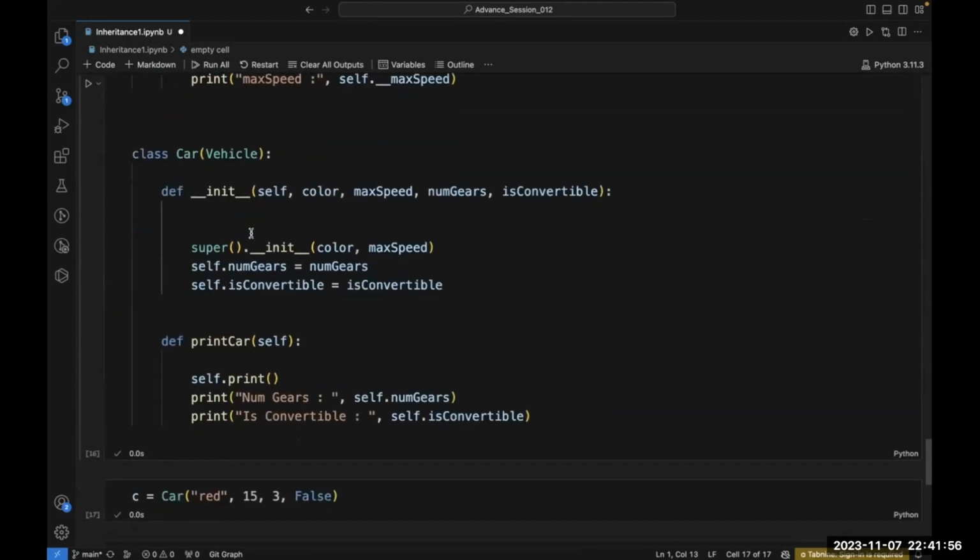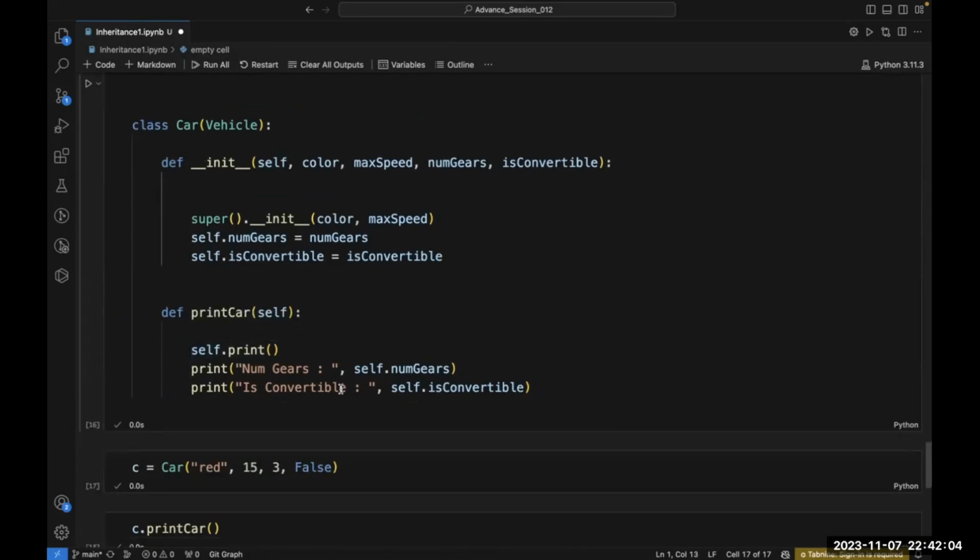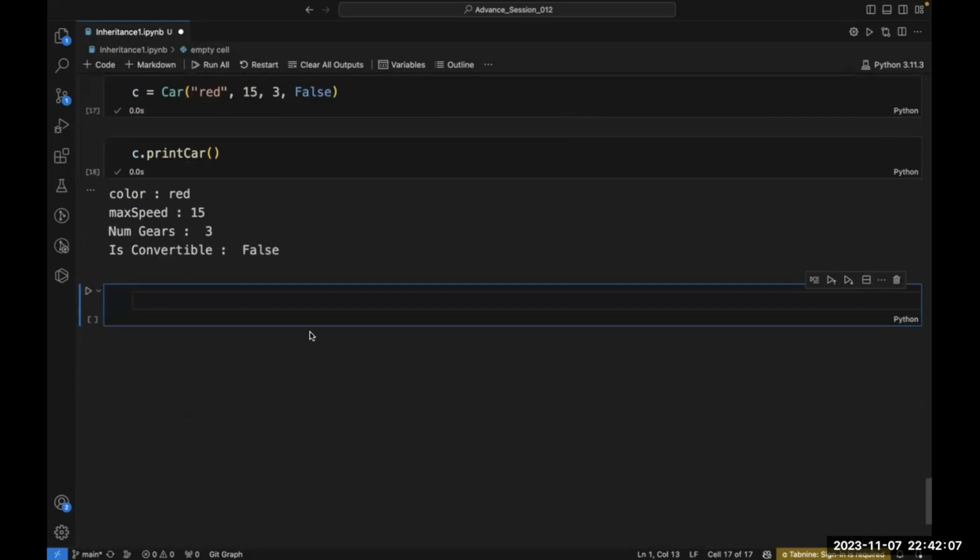That's why if you use self instead of the super here, it will also do exactly the same work and you will get the same output. So this is all for today.